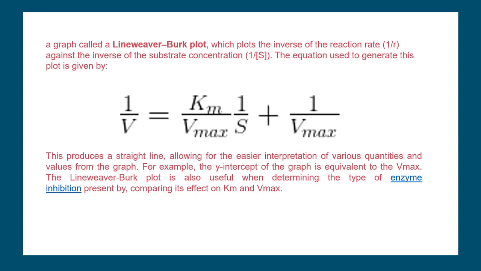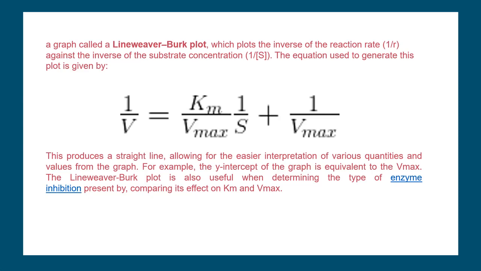So Km by Vmax is the slope and 1 by Vmax is the intercept. So what is the Lineweaver plot? We have already seen. If you are plotting inverse of reaction rate versus inverse of substrate concentration, it will have a curve with a slope of Km by Vmax and an intercept of 1 by Vmax.